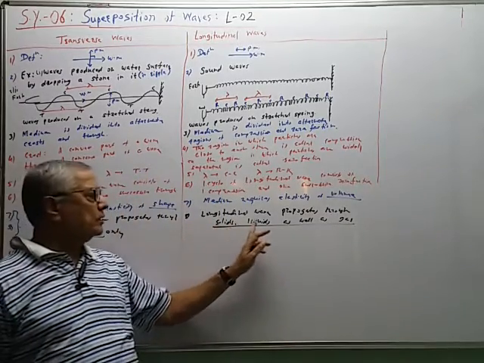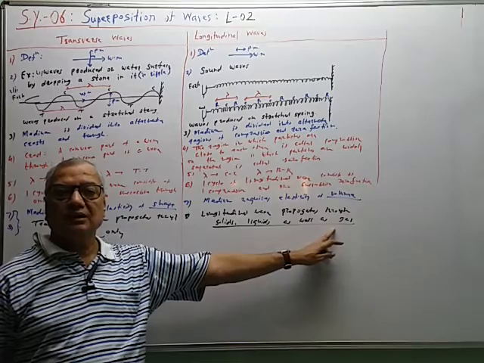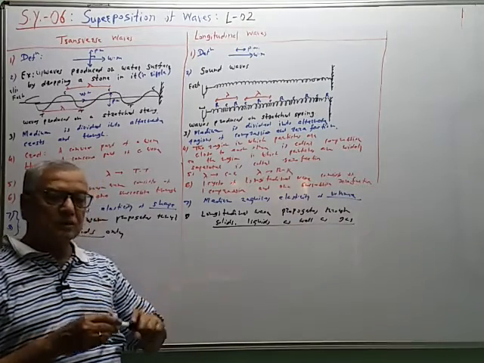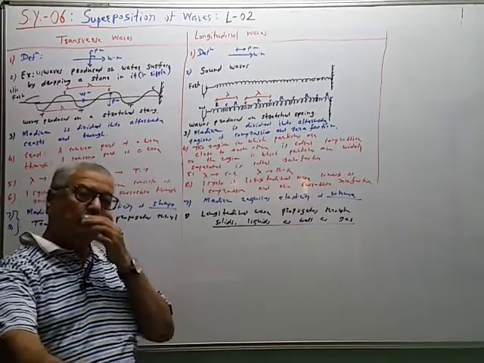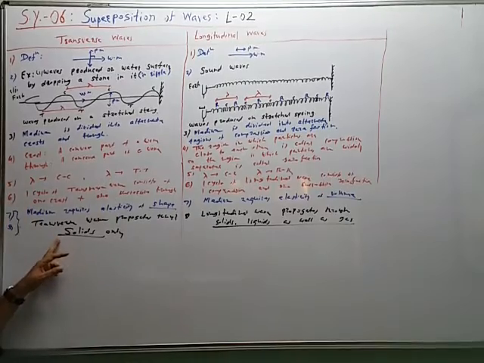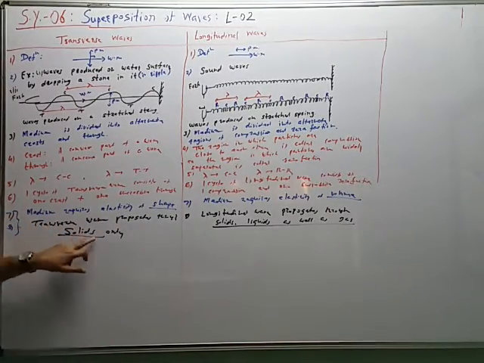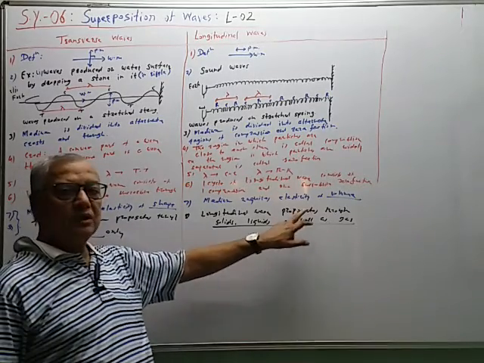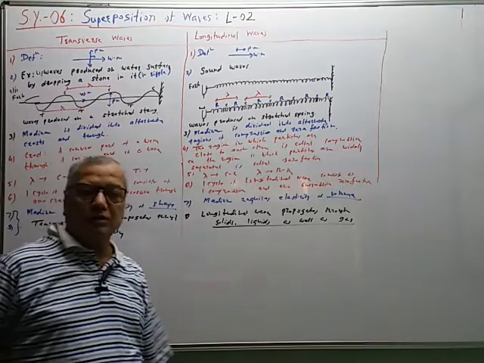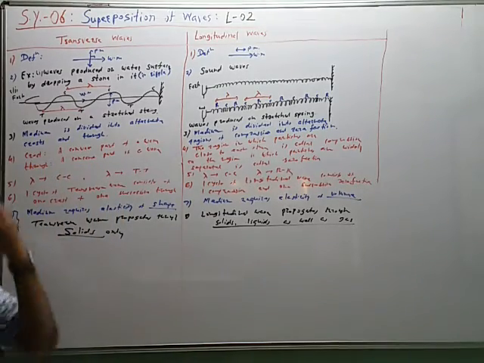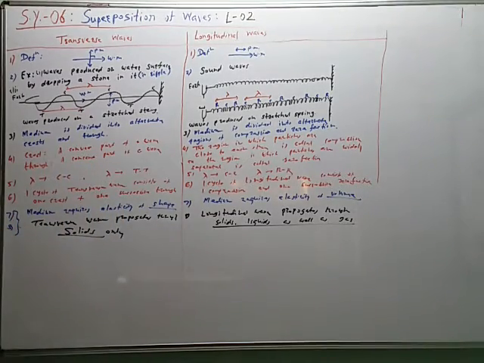Volume is possessed by solid, by liquid, by gases. That volume may change depending upon the shape for liquids and gases, but it has volume. In the transverse case, shape elasticity is required, and shape is possessed by solids only. Here you can use either Young's modulus, bulk modulus, or modulus of rigidity. All three constants can be used like this. So this is one important pointer.